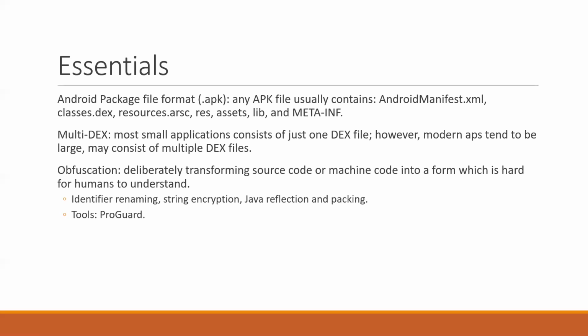Another thing is obfuscation. Obfuscation is used to transform the source code into a form that is hard for humans to interpret, understand, and comprehend. It has been used for multiple purposes by benign developers and also malicious developers. There are multiple types of obfuscation. To name some: identifier renaming, string encryption, Java reflection, and packing.